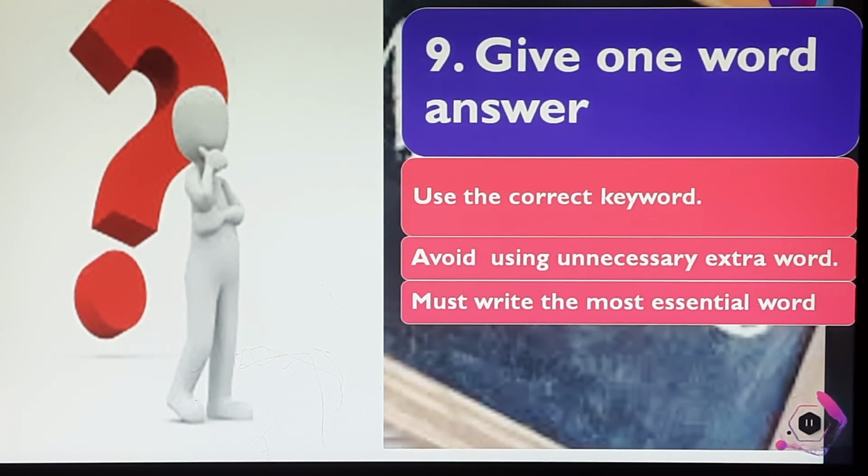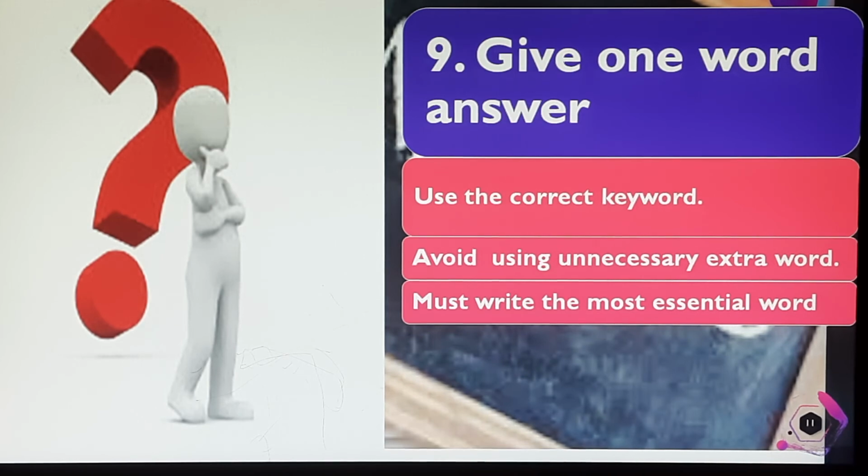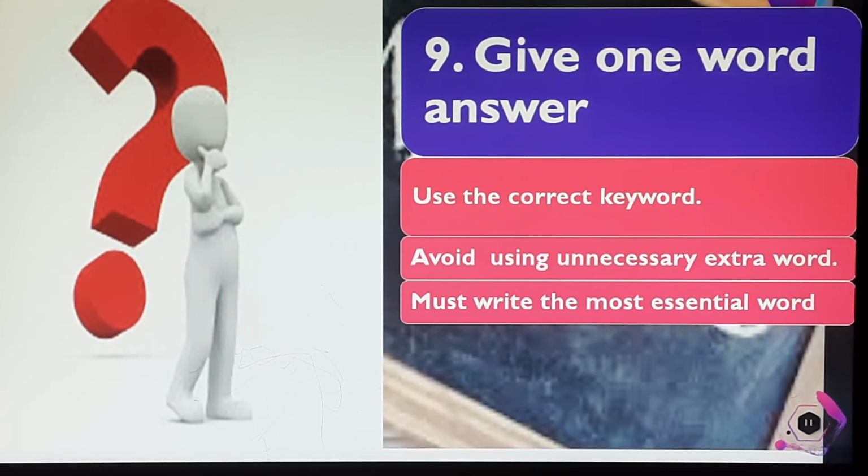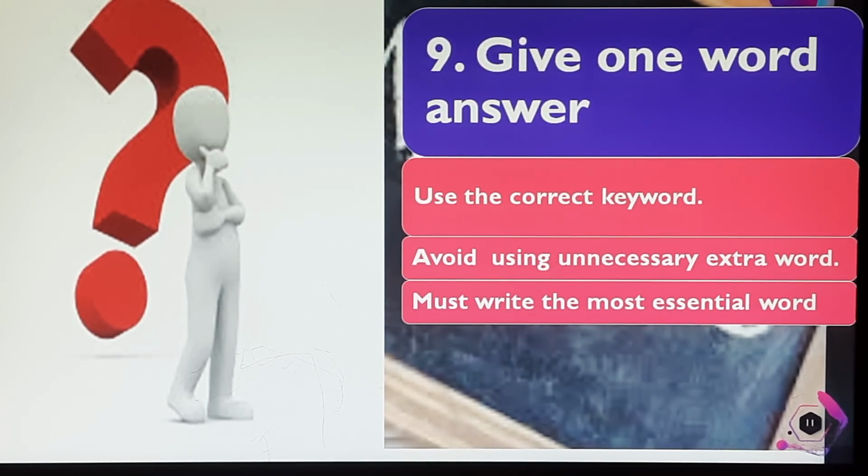So you can write only the answer: anion. You need not write that anion goes to anode or anything else, blah blah blah. Many children have opted for that option and then added a few words with that. Avoid using unnecessary extra words and write the most essential keyword.